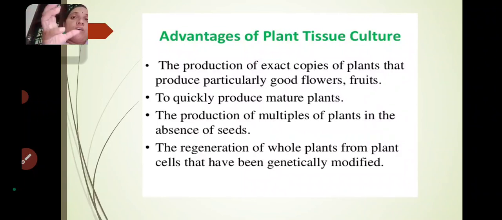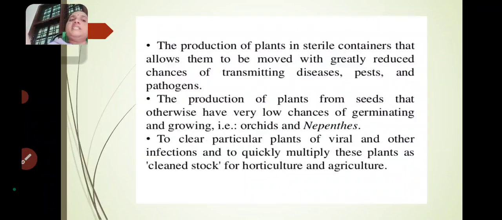So large sized, big fruits with sweetness, we want that character, so that we can modify at the genetic level. That is the hybrid plant. That will give the hybrid fruits. So the regeneration of whole plants from plant cells that have been genetically modified.